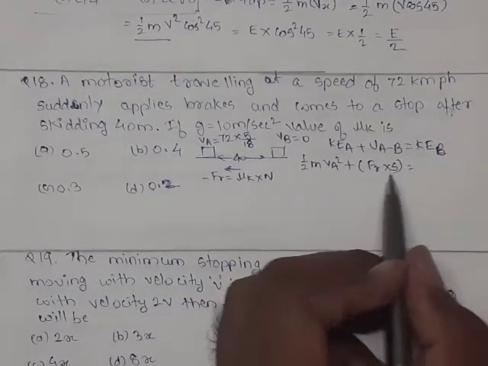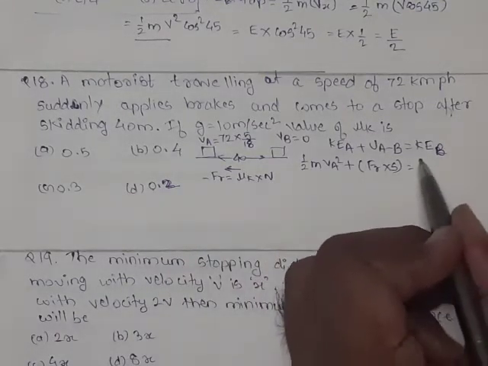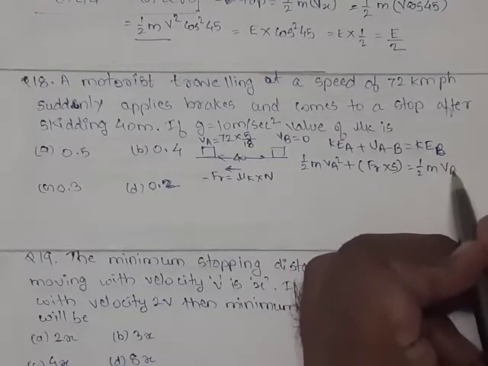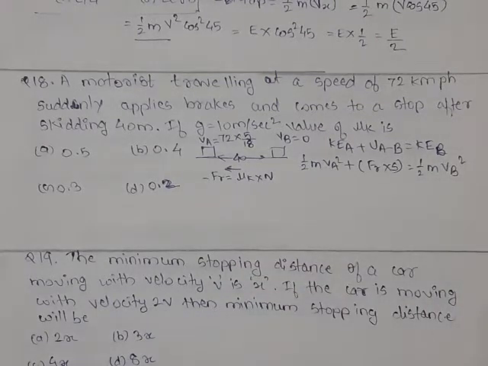Fr into S is nothing but work done, equal to 1/2 m Vb square. Now we put the value of Fr equal to mu k into N.